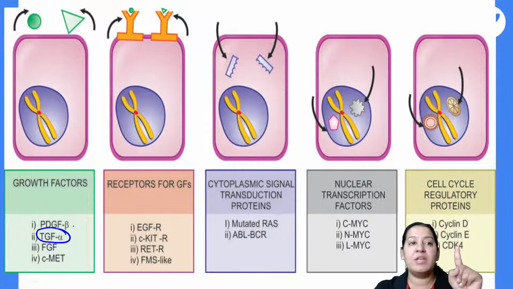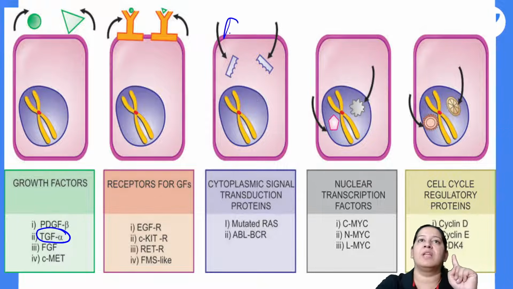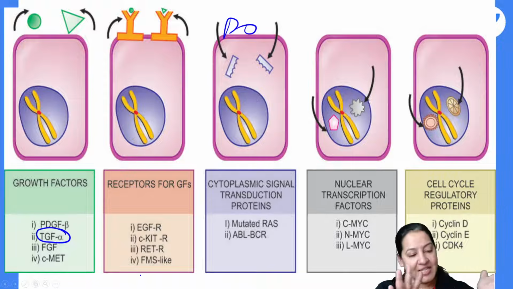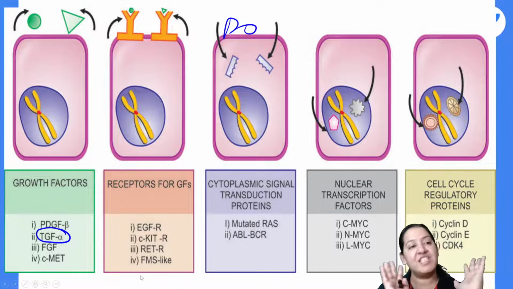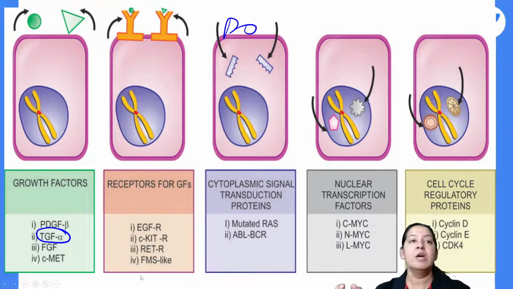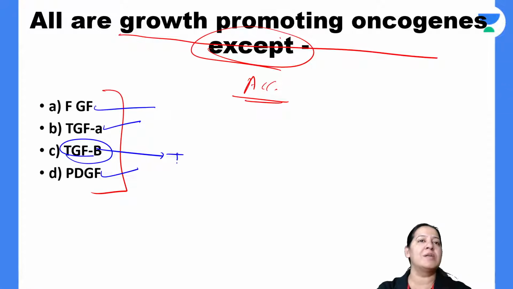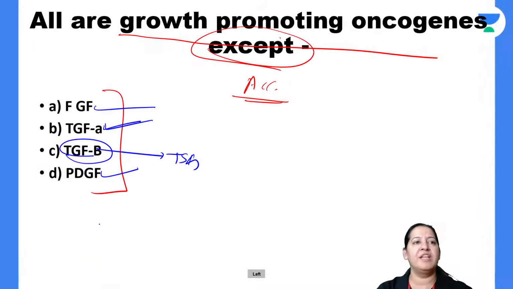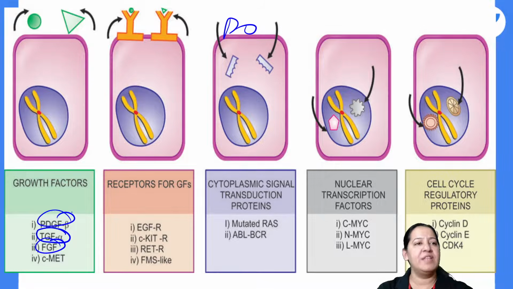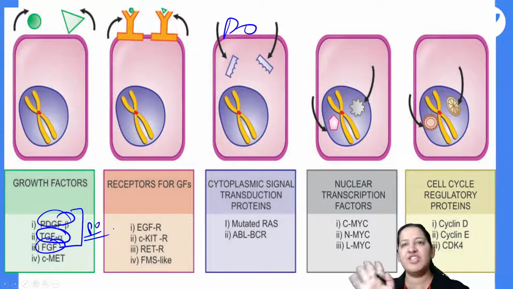Let me clarify. TNF alpha is a proto-oncogene. These all are proto-oncogenes. But not TNF, it is TGF. TGF alpha is a proto-oncogene, but TGF beta is the tumor suppressor gene. So here TGF beta is a tumor suppressor gene, but TGF alpha, can you see FGF? And what is the third option? PDGF. And this one is the PDGF. These all are examples of proto-oncogene, but not TGF beta. So classification is very important.